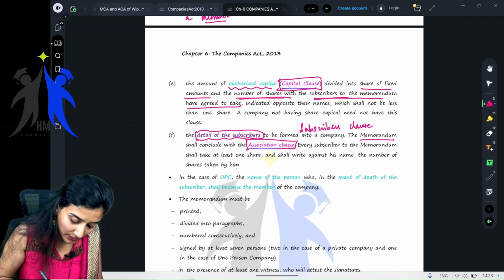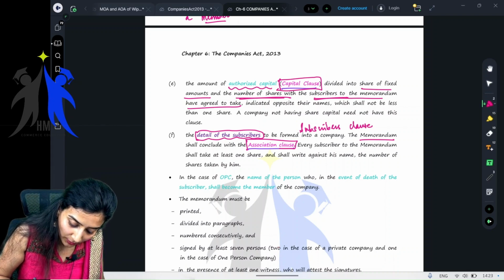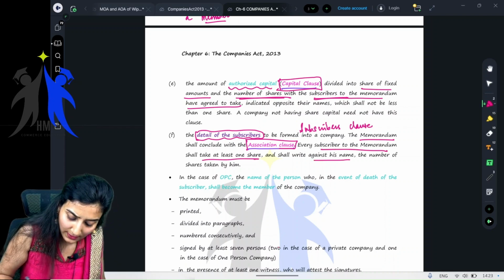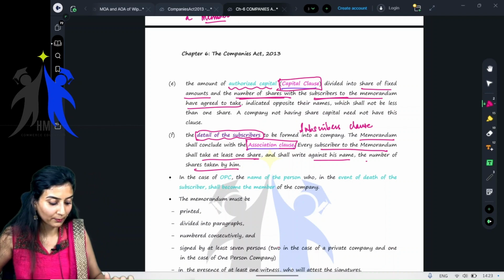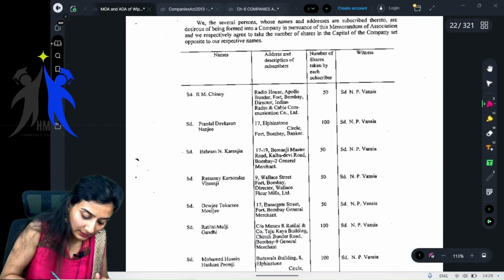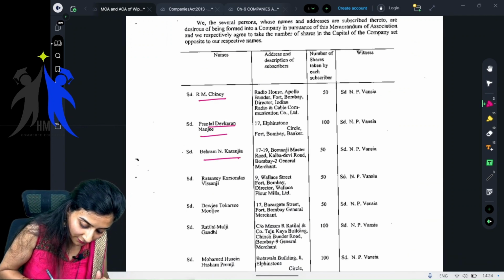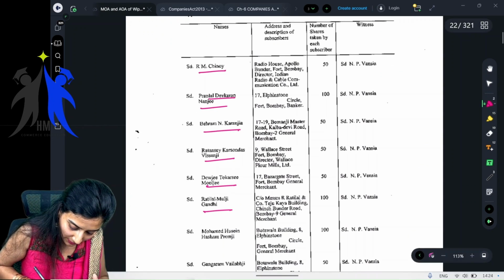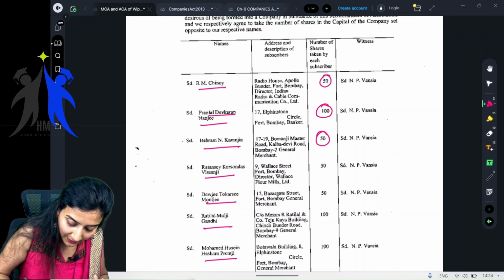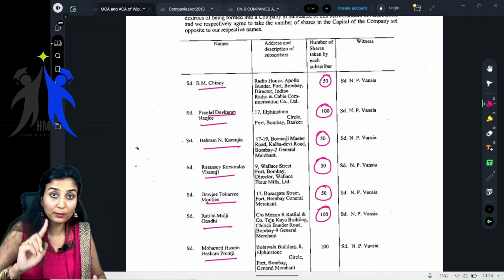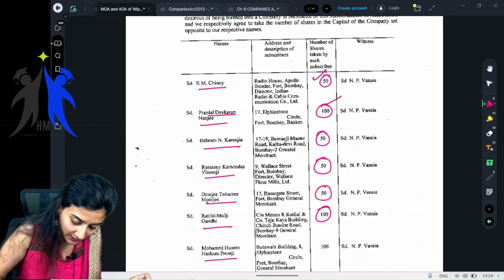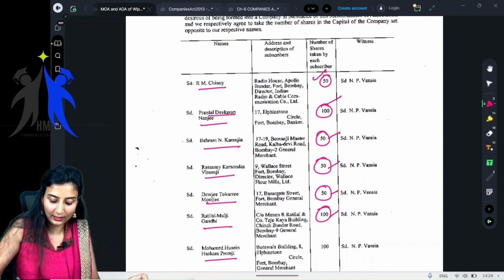See, the memorandum shall include the association clause. Every subscriber to the memorandum shall take at least one share and shall write against his name the number of shares taken by him. I'll show you. See, these are the subscribers to the memorandum. They have given their address and the number of shares which they have taken, at least one, minimum one. This person has taken 50 shares, this one 100, then 50, 50, 50, 100, 100.